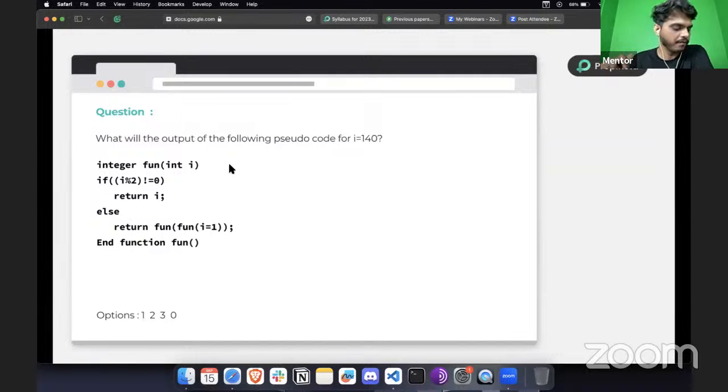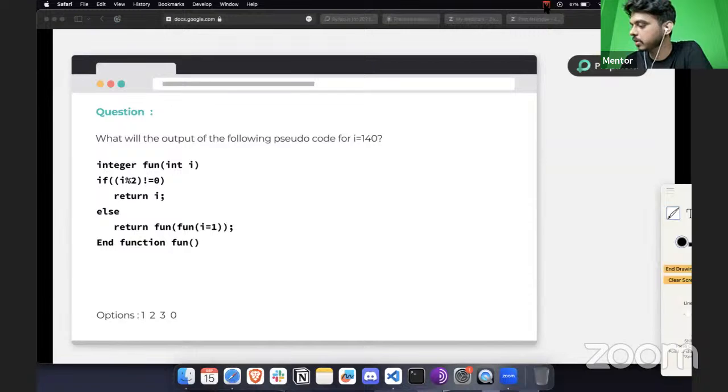All right. So we have one answer here, which is correct. Thanks. Let's solve this quickly, and then we will move to the coding question. All right, so here we have a function which is passing some integer value, and what will the output be if the I value is going to be 140.